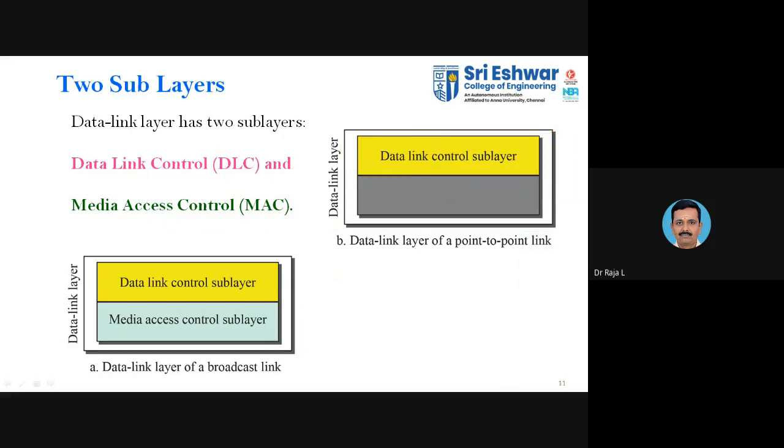One will be used for broadcast, the other one for point-to-point. For point-to-point, you will be having only the data link control sub-layer. For broadcast, you will be having both sub-layers, data link control and the MAC.